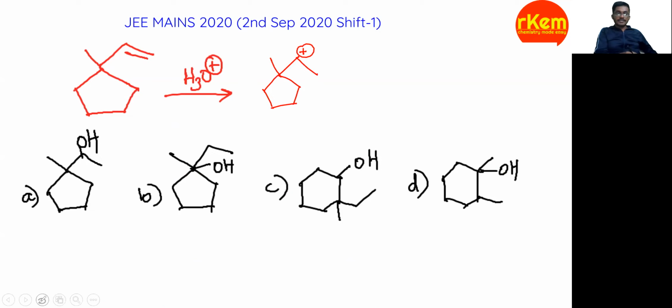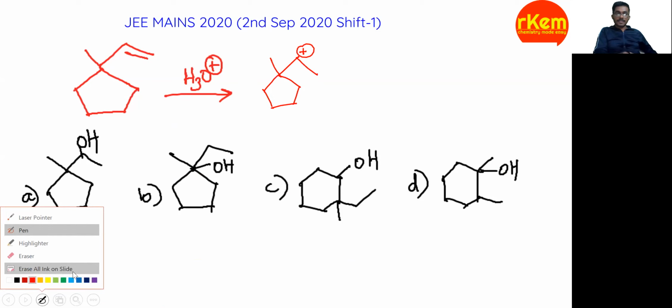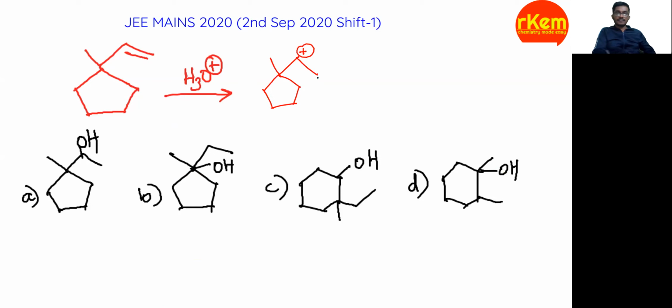Next, it is ring expansion. A ring expansion, so we get a 6-membered ring and a carbocation formation. So you can count the number of carbons first, and the expansion.